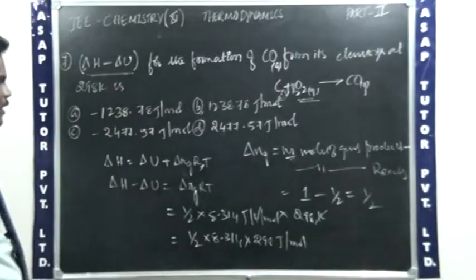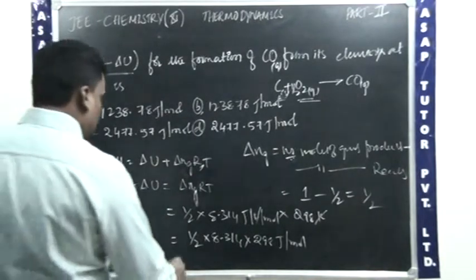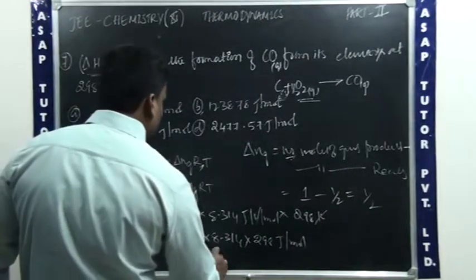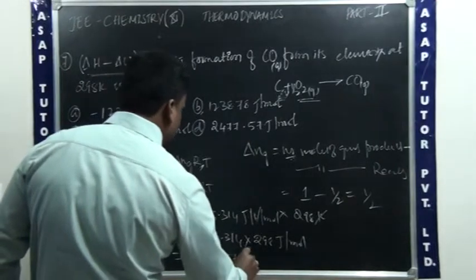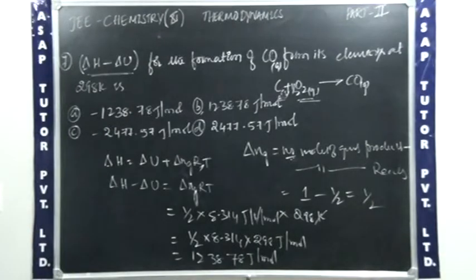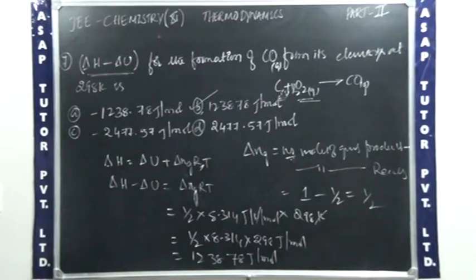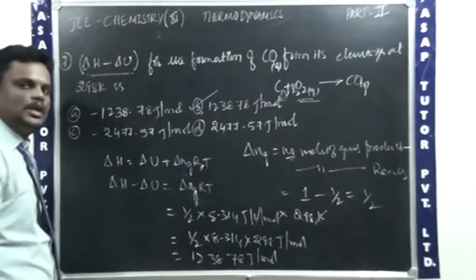If we multiply 1 by 2 into 8.314 into 298, we get an answer of 1238.78 joules per mole. Therefore the right answer here is B, 1238.78 joules per mole, which is delta H minus delta U.